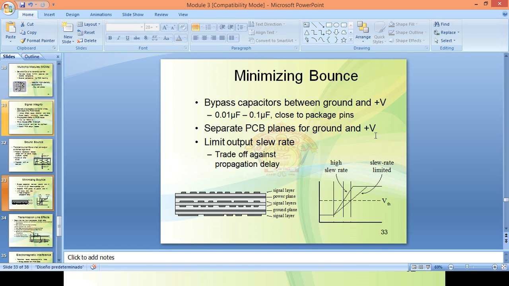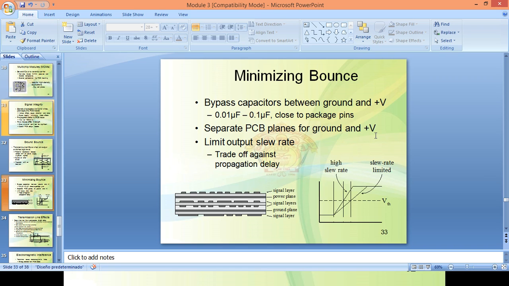Then limit the rate of voltage change, that is the slew rate, which limits the driver current of the output drivers, in turn reducing the inductance effect. In modern components, there is a selection of slew rate also, and it will limit the driving current. Limiting the slew rate may increase the propagation delay.